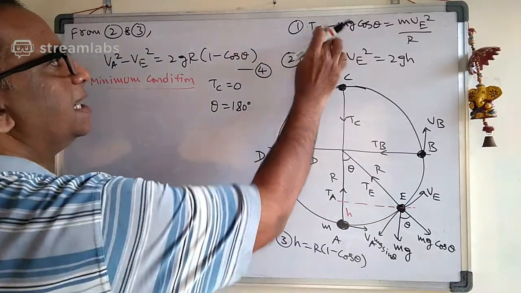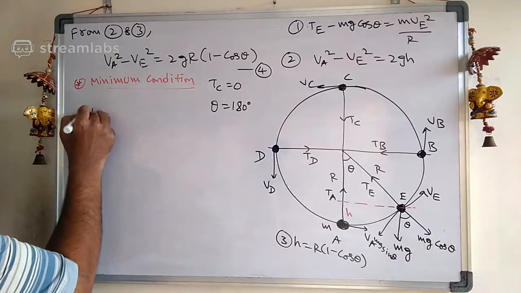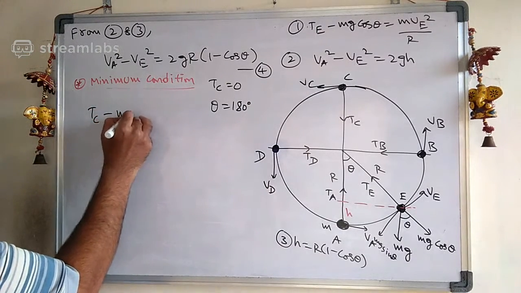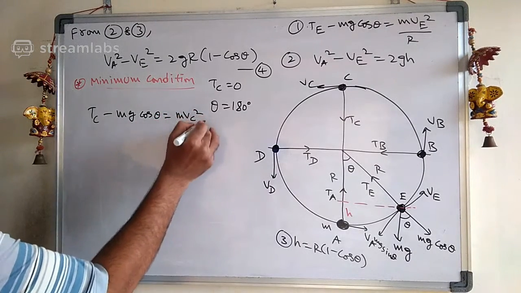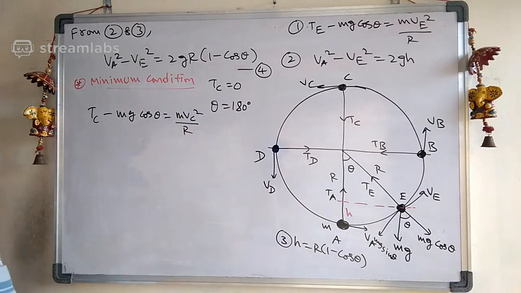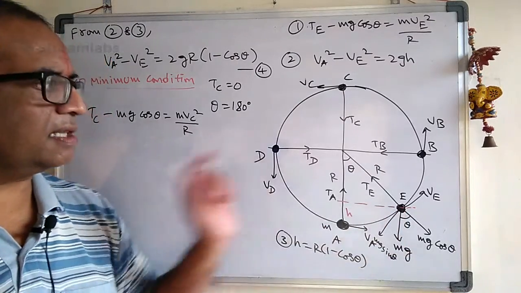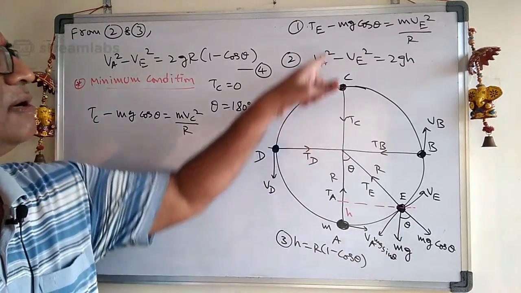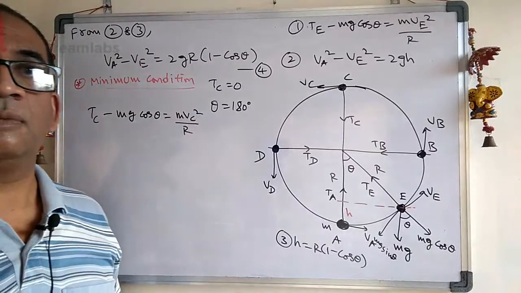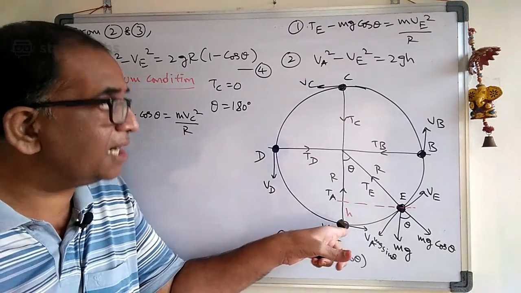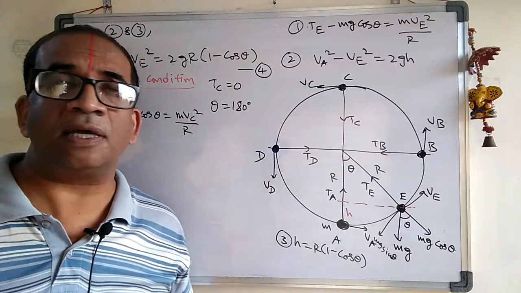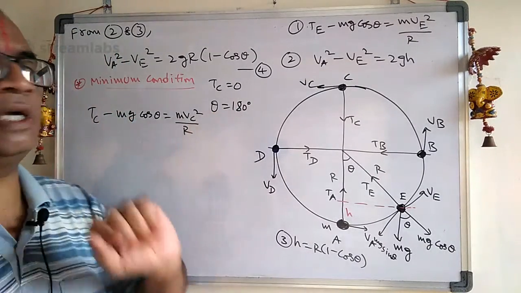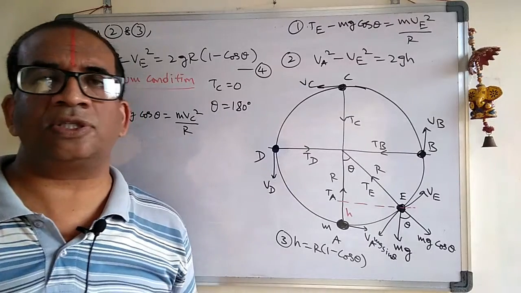So let us rewrite this first equation. Tc minus mg cos theta is equal to mvc square by r, the same formula I have written at point E. It started from A and went up to C, so the angle covered is theta equal to 180 degrees.